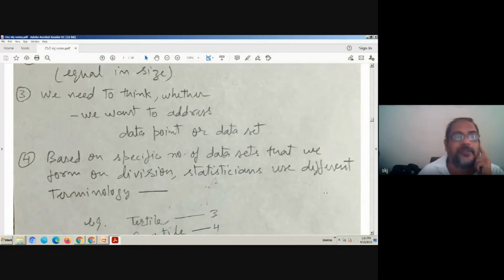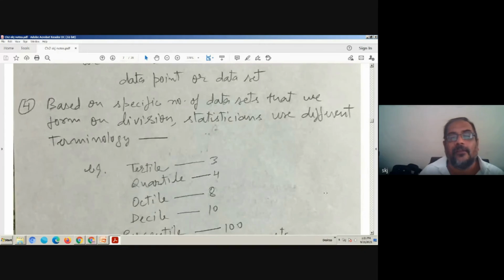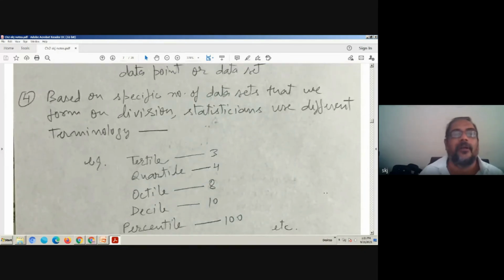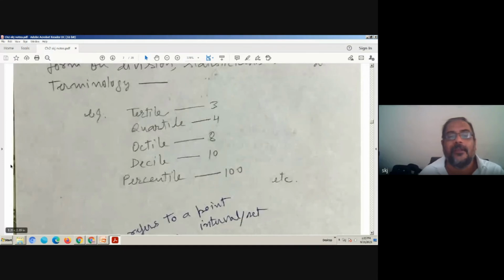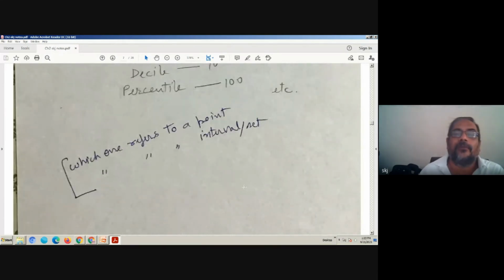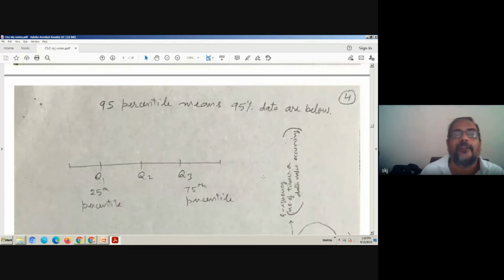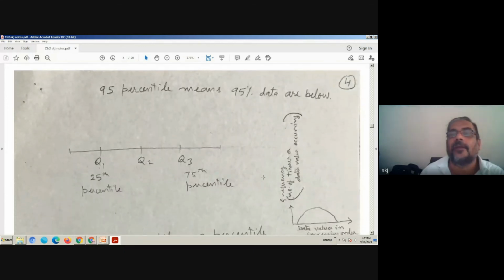Statisticians use different terminology. They have quartile, 3 quartile, 4, octile, percentile. So after division, one subset we form, to that we say percentile, decile, etc. You have to think which one is referring to a point or an interval or set. So 95 percentile means 95% of data are below.